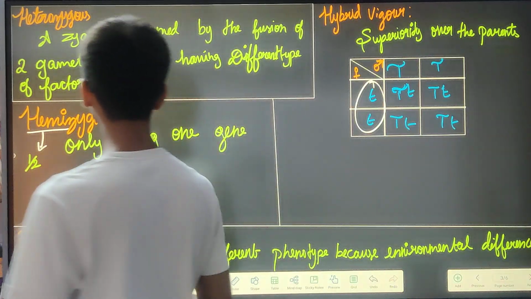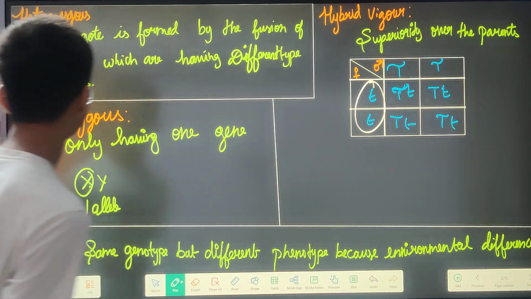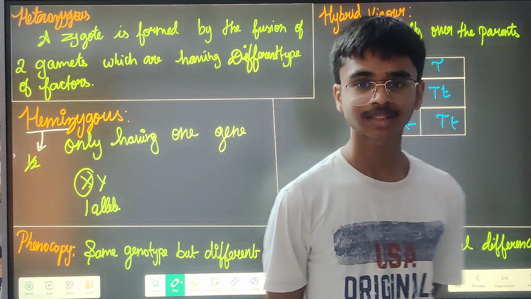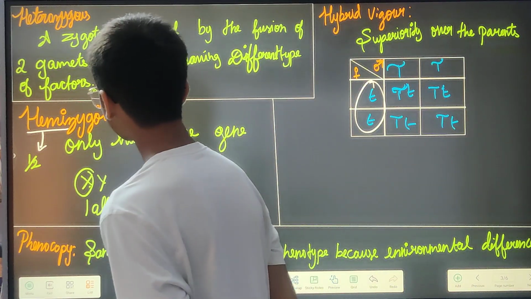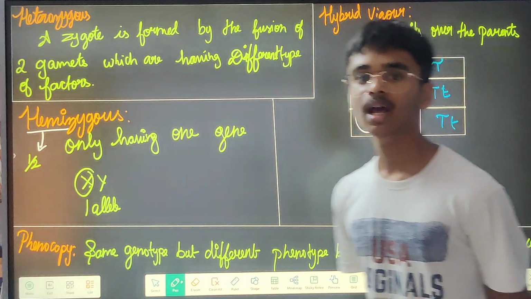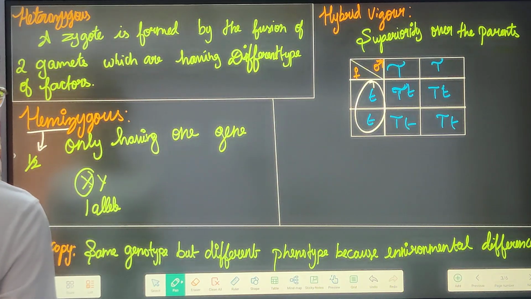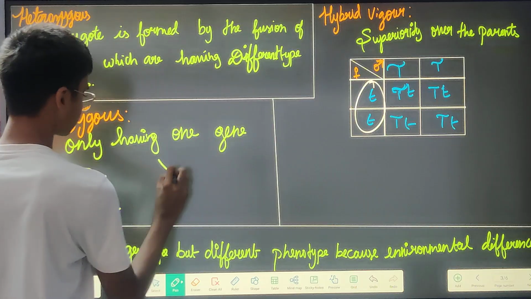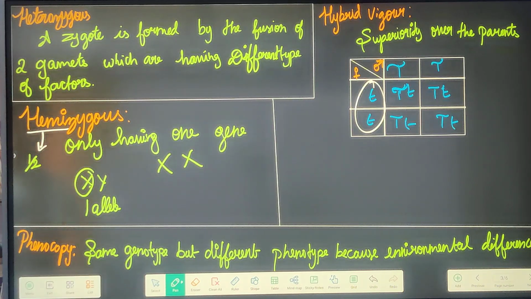Now, coming to hemizygous. Hemi means what? Hemisphere we all have studied, right? Hemi means half. So hemizygous means it will have only one gene or half a gene. Why? You take the XX chromosome and also the XY chromosome.